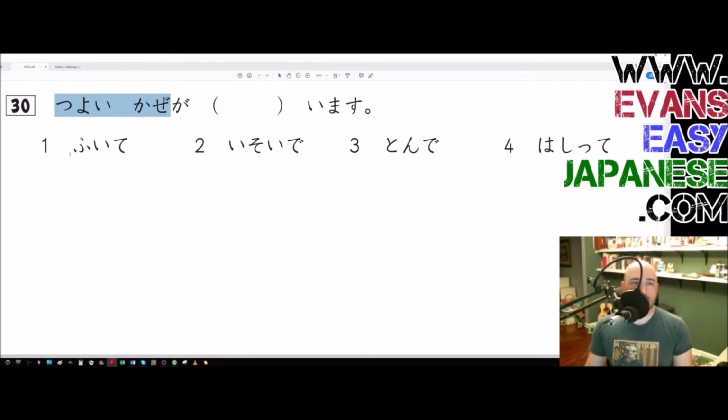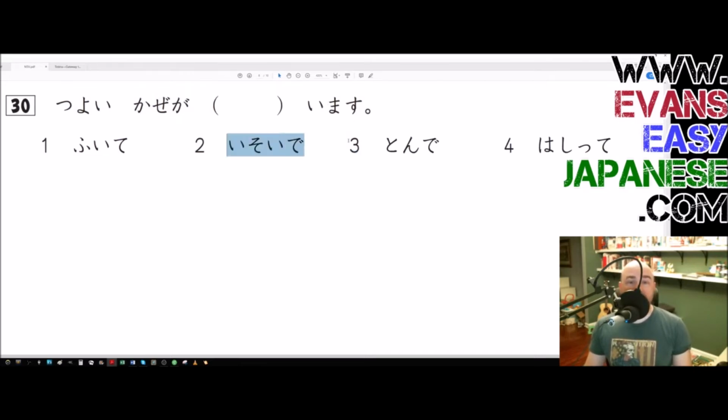All right, so let's go through here. Fuite is the te form of fukimasu. So it's a group 1 verb. And I think we've done verb groups in a video somewhere. Group 1 verbs, and it's fuku, fukimasu. And when we have a ki sound in the stem or a ku sound in the group 1 verb, we te form it by replacing that ku or the ki with an ite, fuite, unless it's the verb ikimasu. Ikimasu doesn't do that. Ikimasu turns into itte, and fuku means to blow. So that sounds like probably the exact correct answer. Sorry for the lack of suspense. Number 1 is the correct answer.